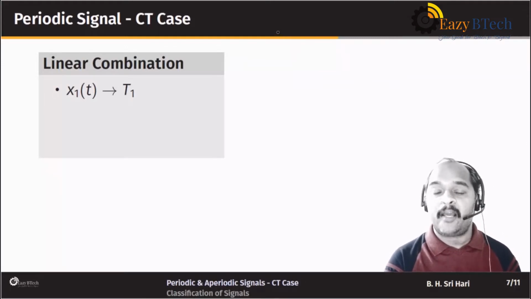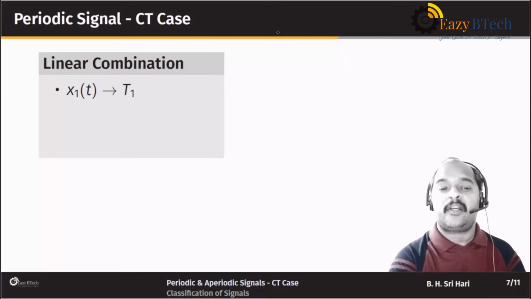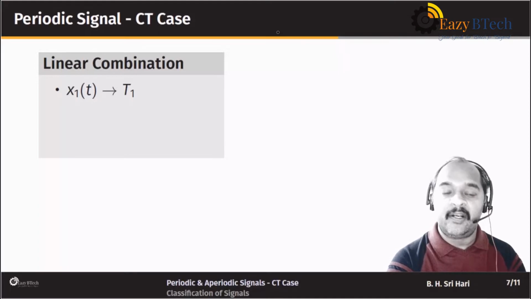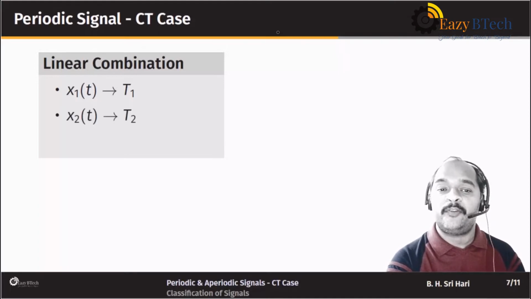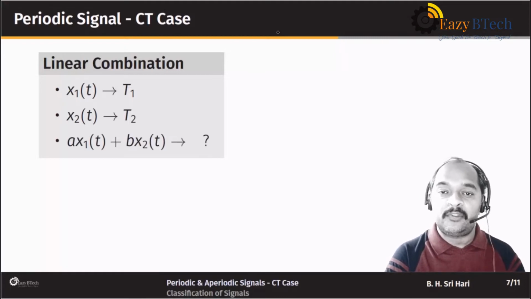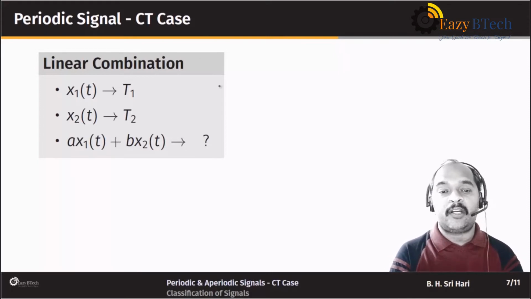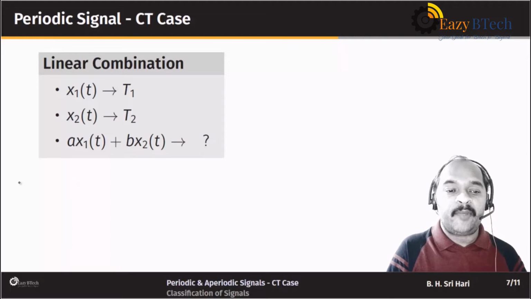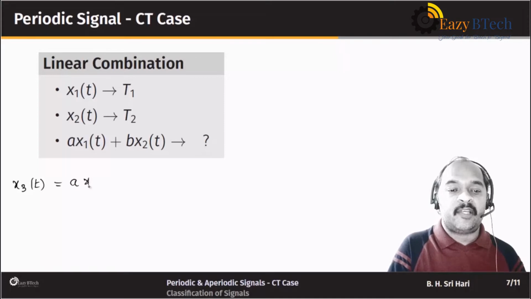Okay, right. Now we have seen the periodicity of a single signal. Now let us consider what happens if you take the addition or linear combination of two periodic signals. So what do I mean by that? I have a signal x1 of t which is periodic with period t1, and a second signal x2 of t which is periodic with period t2. Now I am interested in finding the period of this new signal a x1 of t plus b x2 of t. First let us find out the condition for this new signal to be periodic. Let me call that new signal x3 of t, which is equal to a times x1 of t plus b times x2 of t.